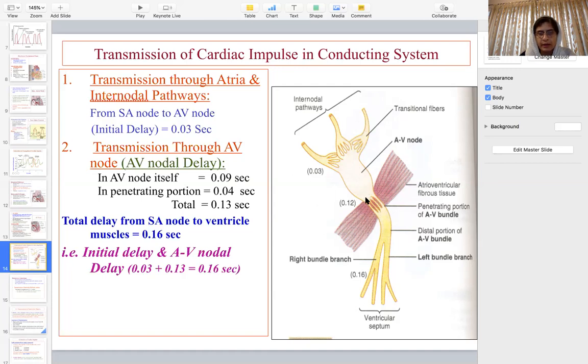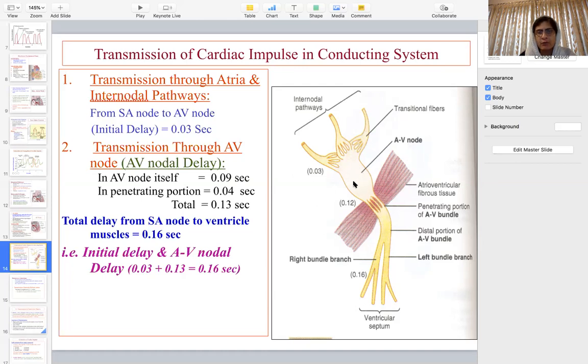So in total, it takes about 0.16 seconds to enter into the ventricles. Again, to repeat: 0.03 seconds for the impulse to reach from the SA node to the AV node.